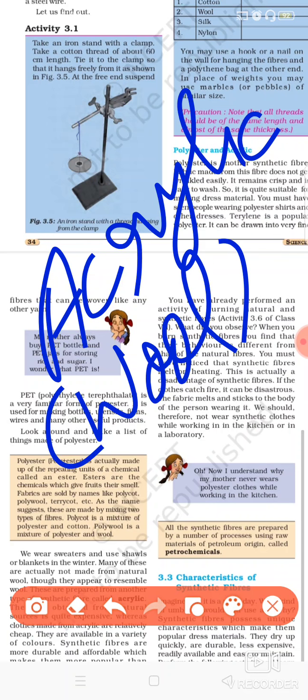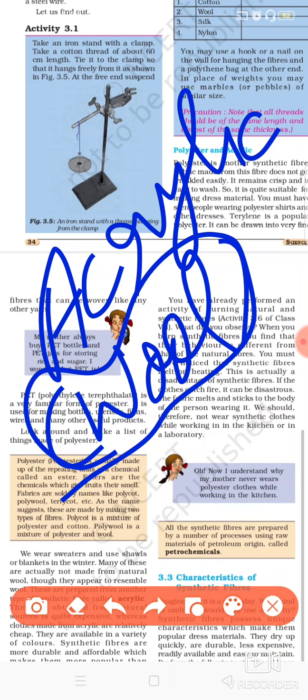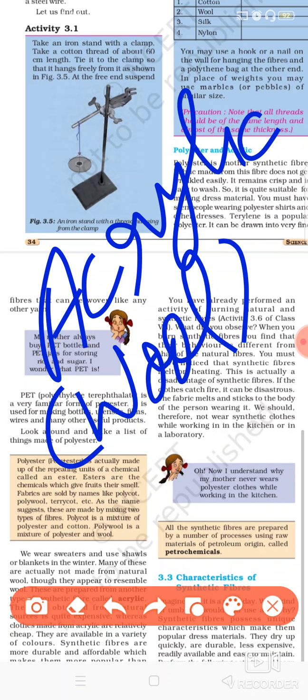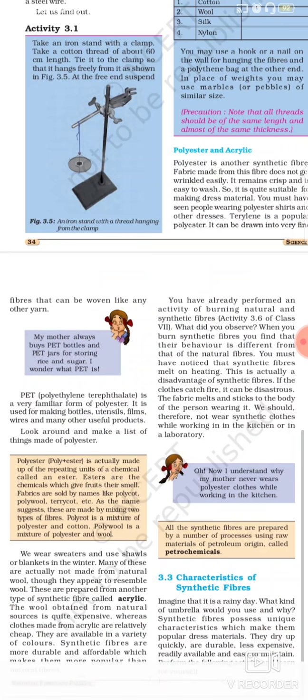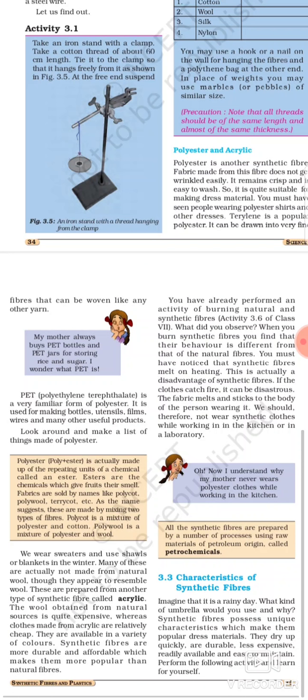It is made up of some substances, and this acrylic is warm, and it gives all the qualities of the wool. That is why in some cases rather than wool, acrylic is used because it is cheap and it does the same functions as the wool. It is also used in the heavy curtains and all.